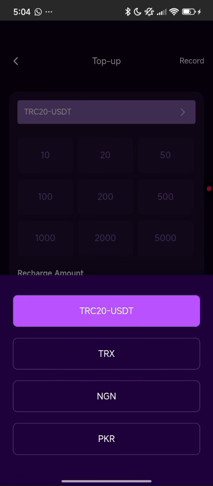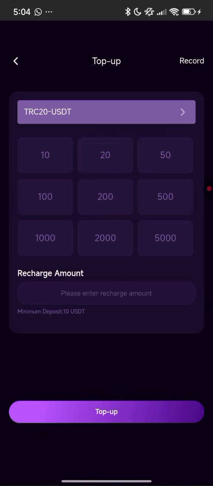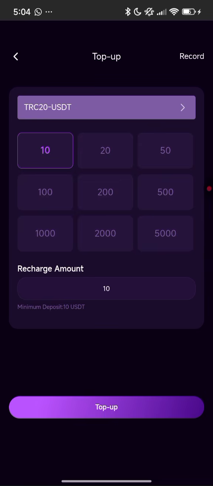So the best option here is to deposit through TRC20. Once you click on it, you can see the minimum deposit to fund your wallet is $10. So you want to tap on $10. When you tap on $10, you can see the recharge amount is $10. Now you click on top up.